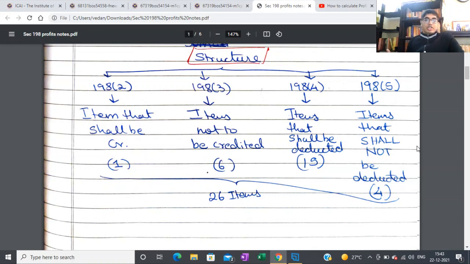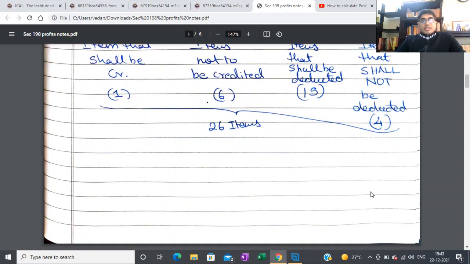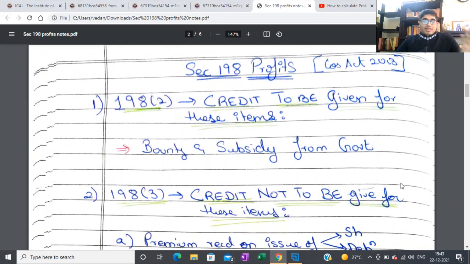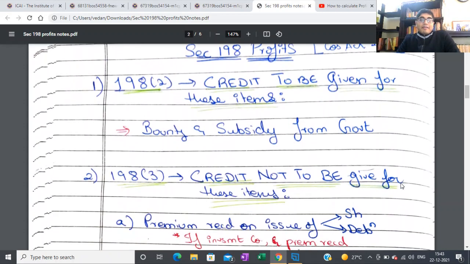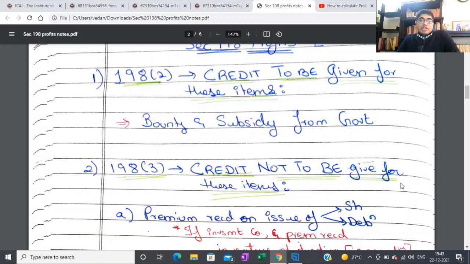Even in professional life, if you want to start out from the net profit after tax, or even before tax, you can start, and then you can work yourself up to the profit as per section 198. So totally 26 items are there, and we'll be looking at all these 26 items. So now let's start with section 198 profits, and we started with section 198.2, which talks about